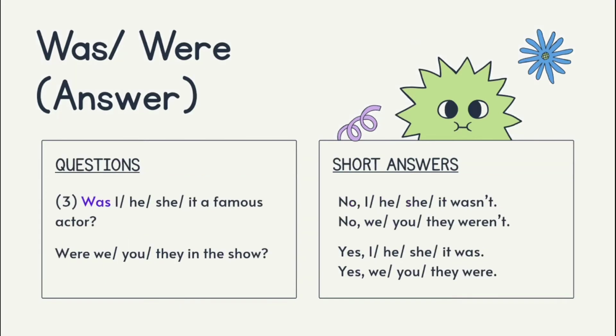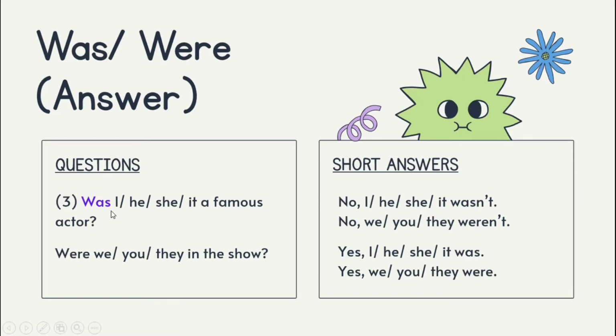For sentence number 3, before you answer, you need to look at the subject. So can you see I, he, she, it? These are singular, and that is why we need to use was.